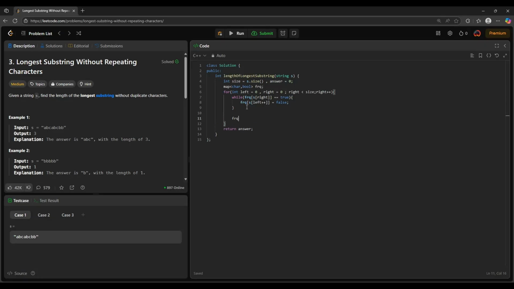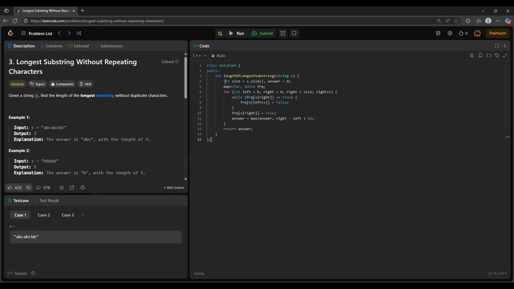And once we are done, set this value of right as true because we are going to need it in future if there is another duplicate, and our answer is going to be max of answer comma right minus left plus 1. Now the plus 1 is required to include both the ranges.